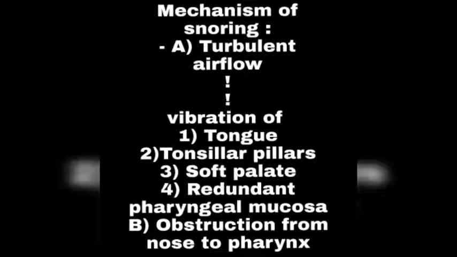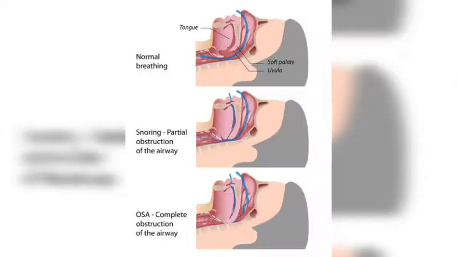Okay, after getting some idea about normal breathing, snoring and obstructive sleep apnea, now we'll move on to the mechanism of snoring. The mechanism of snoring is due to two things. One is turbulent airflow. Turbulent airflow is usually due to vibration of various structures like the tongue, tonsillar pillars, soft palate and redundant pharyngeal mucosa. I need to show you this diagram again.